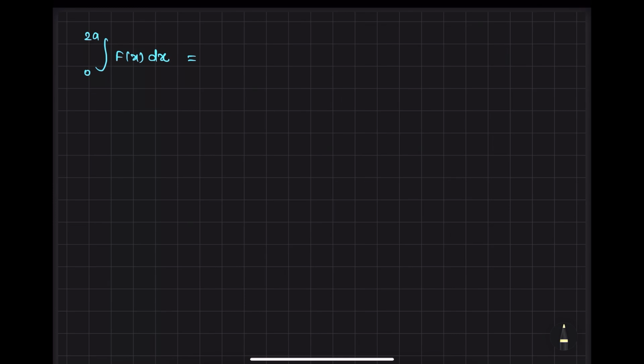First, you know that if we are not getting any kind of idea, we will take help of that papa property, meaning king's rule, where we add the upper limit and lower limit and then subtract x, and then we solve. But sometimes that idea will also fail, because the starting point and end point give the same result. Over there you have to understand that we have to apply this property, meaning we have to break down the limit.